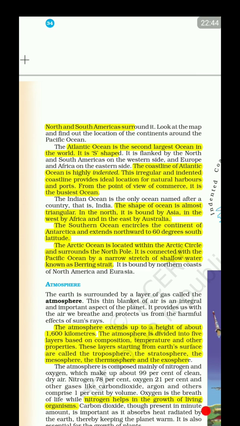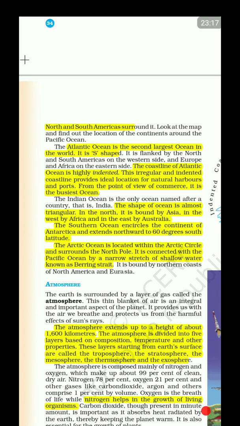Next, we have the Southern Ocean. It encircles the continent of Antarctica and extends northward from Antarctica to 60 degrees south latitude. So, above 60 degrees south latitude, we have the Indian Ocean, and below 60 degrees south latitude, we have Southern Ocean. Very interesting and very important to know. Most of the people don't know this. What is the extent of Southern Ocean? Most people don't know the Southern Ocean, right?